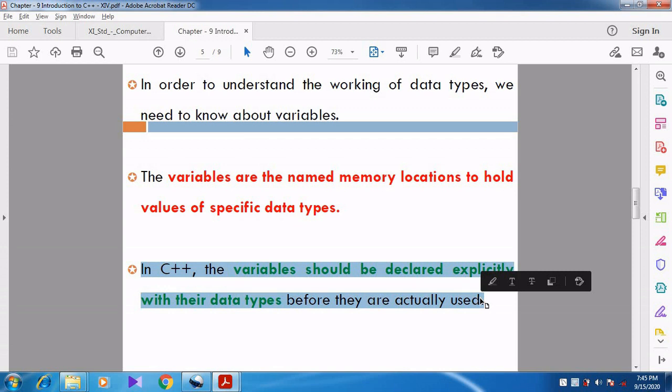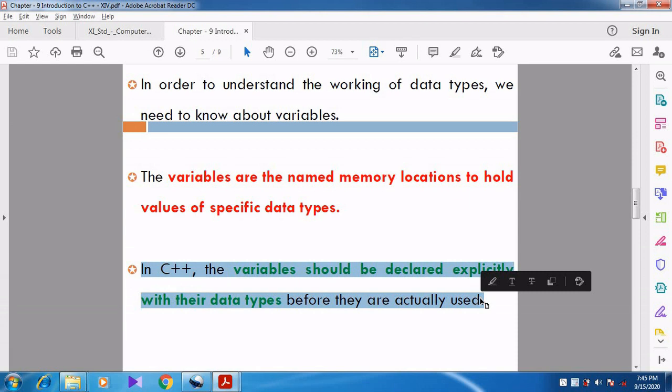So before storing the data in the variable, we want to explicitly declare. What is meant by declare? Declare in the sense, we are giving information to the compiler.